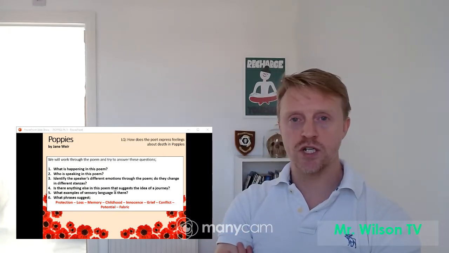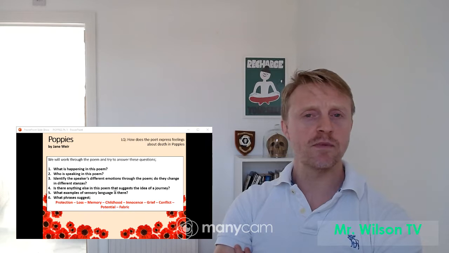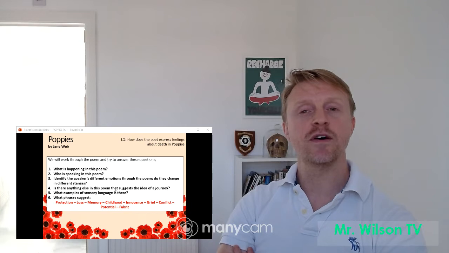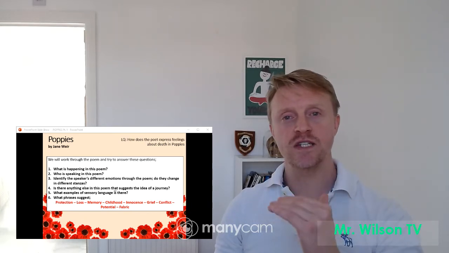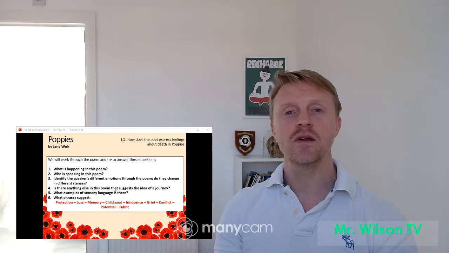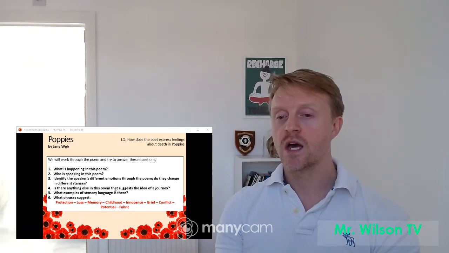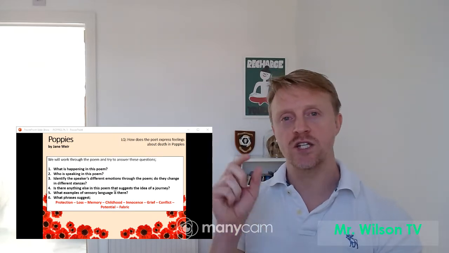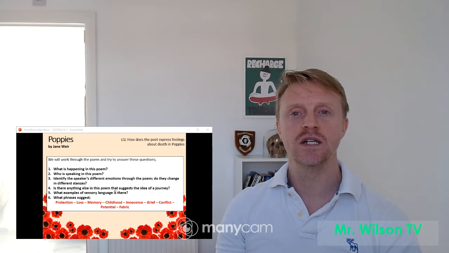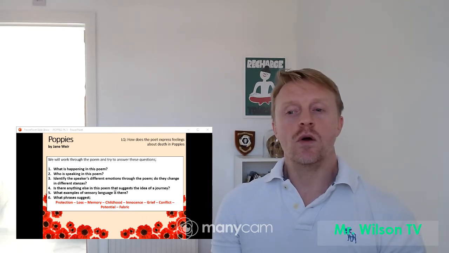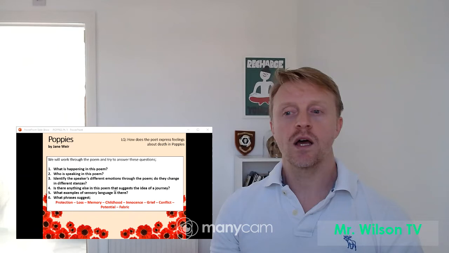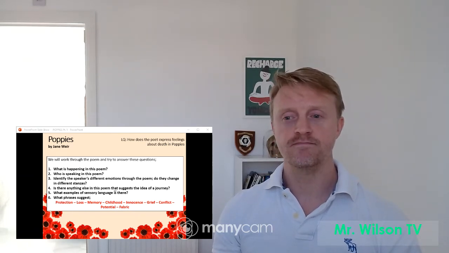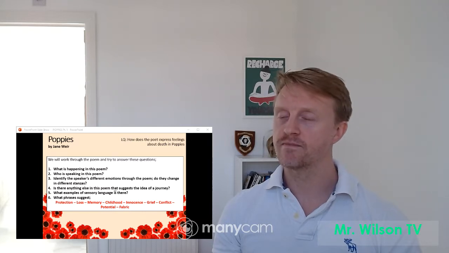So there are 6 questions. The first, very simply, is what's happening in the poem. The second, who is speaking in the poem. You need to identify the speaker's different emotions through the poem, so look at each different stanza and how they might change. Is there anything in this poem that suggests the idea of a journey? And what examples of sensory language are there? And what different phrases suggest these keywords? So you're looking for any phrases or words that link to those keywords. So pause the video once you're ready to start, answer these questions, and then when you come back, I'll give you some answers. Don't cheat.